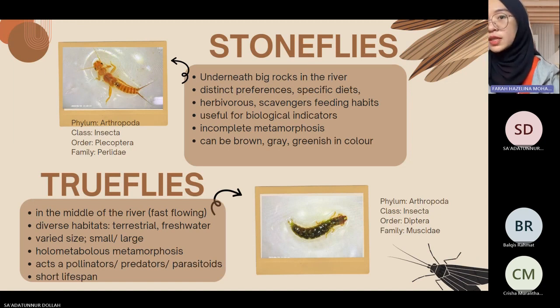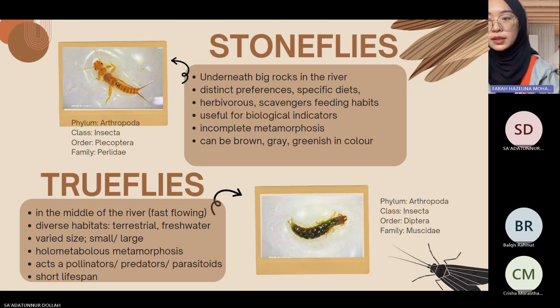We found them underneath brick rocks in the river. They have distinct preferences such as specific diets, are herbivorous scavengers, and are useful as biological indicators. They undergo incomplete metamorphosis, and can be brown, gray, or greenish in color.